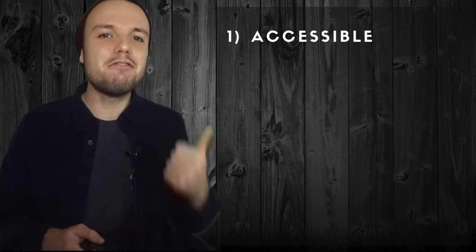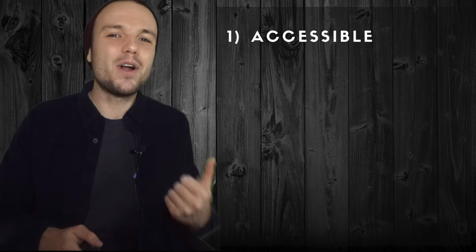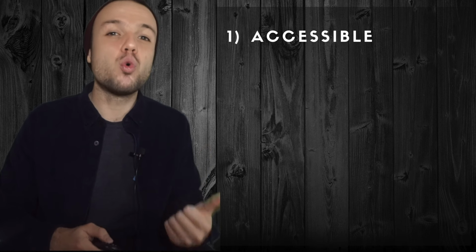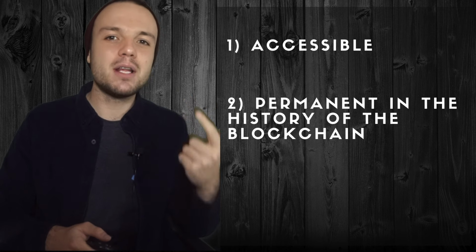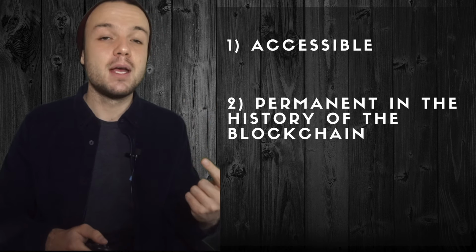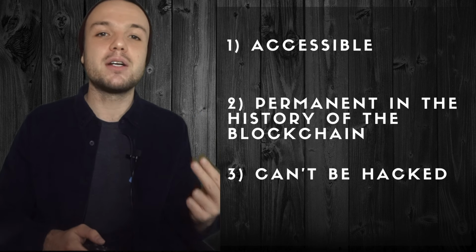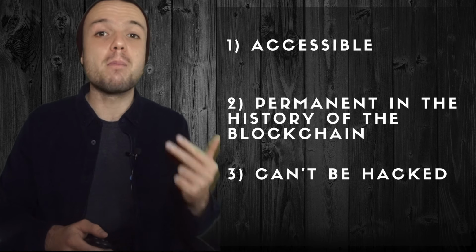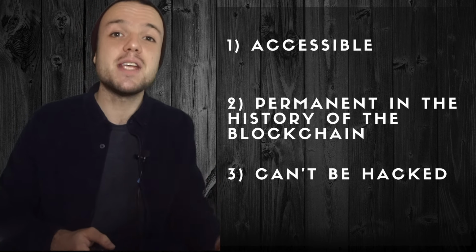The first one is the fact that it is accessible by everyone. This is true since anyone can see what's in the blockchain and who added which record. The second property is that the record and the person who owns it will be on the blockchain forever. And the third one is that due to the blockchain properties, one record cannot be hacked, stolen, or modified by other people. So in this sense, records are in a safe place.